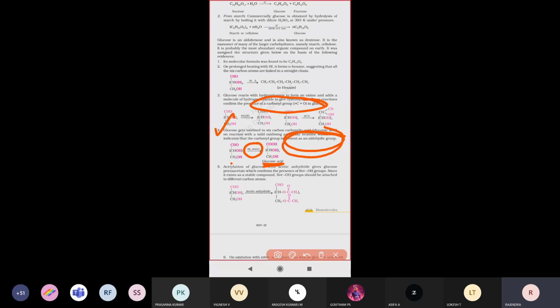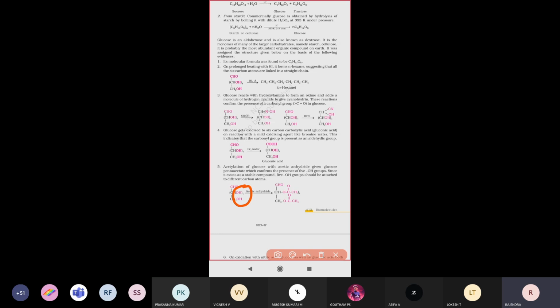Next, the fifth evidence. When a glucose molecule reacts with acetic anhydride, it gives totally 5 hydroxyl groups. These 5 hydroxyl groups are replaced by acetyl groups, CH3COO, acetate, and the joining takes place. So the glucose molecule has totally 5 OH groups present.